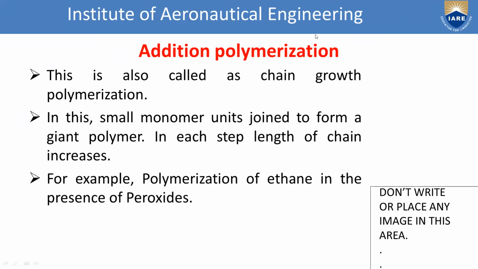What are they? Addition, condensation, and copolymerization. What are the examples for addition polymers? Ethene in the presence of peroxide. Okay, polymerization of ethene. What is the alternative name for addition polymerization? Chain growth polymerization.